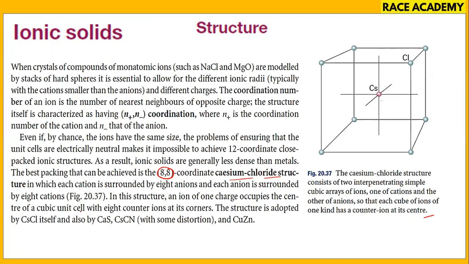This structure is adopted by cesium chloride itself, and also by calcium sulfide and cesium cyanide, with some small distortion, and copper zinc alloy also has the same structure. The coordination number of an ion is the number of nearest neighboring ions of opposite charge. The structure is characterized by n plus and n minus, that is, the coordination number.